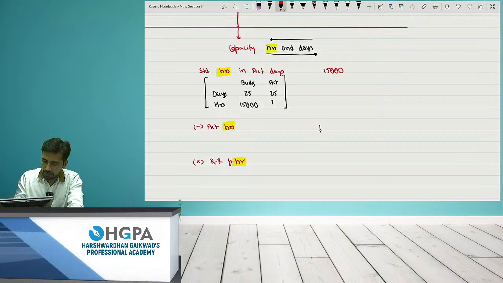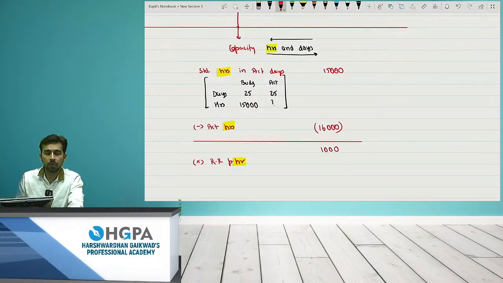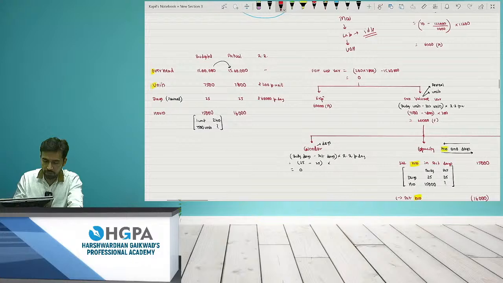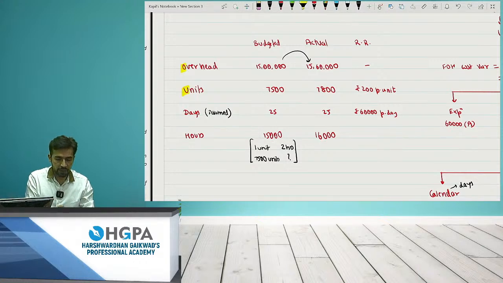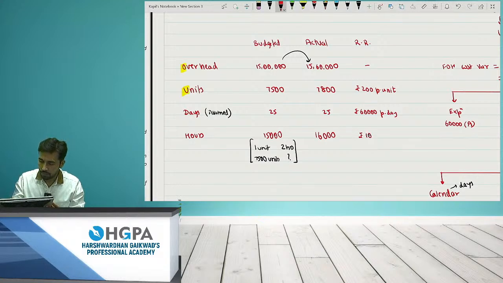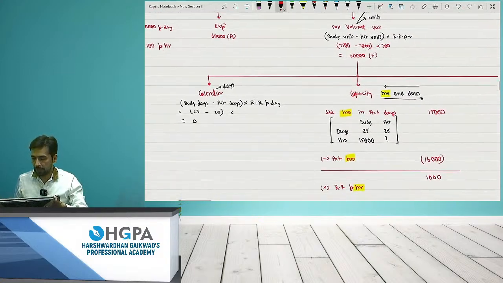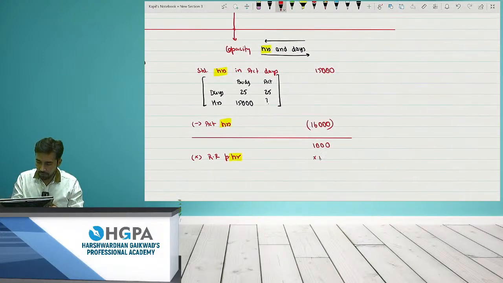But actual hours are 16,000. Right? So what is the difference? Difference is of 1,000. What is the recovery rate per hour? I will calculate the rate first. It is 15 lakh divided by 15,000. This will give me the answer as 100 rupees per hour. So I'll write over there 100 into 1,000. Right. Okay. So this comes to 1 lakh.